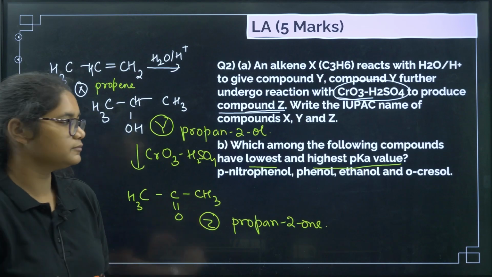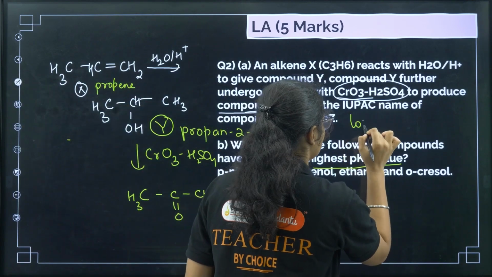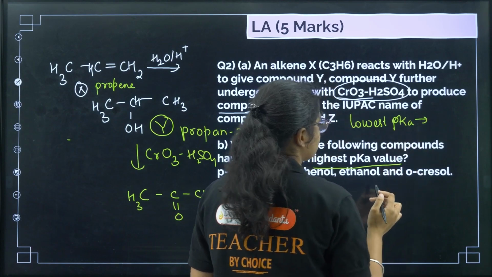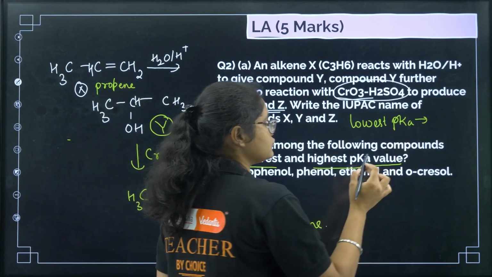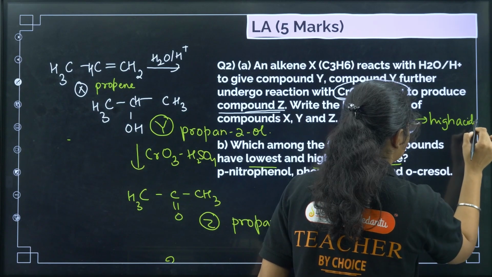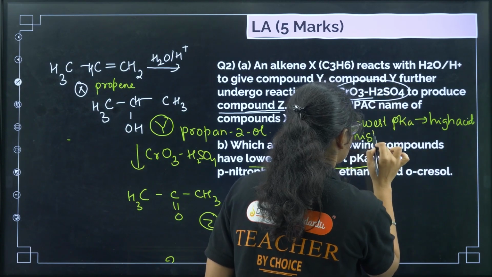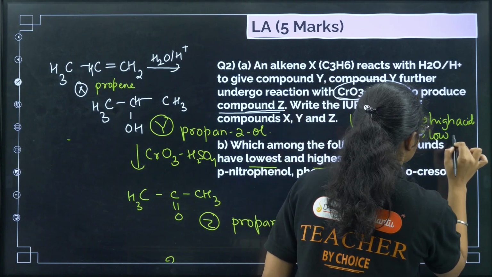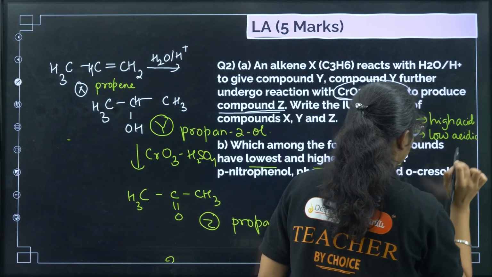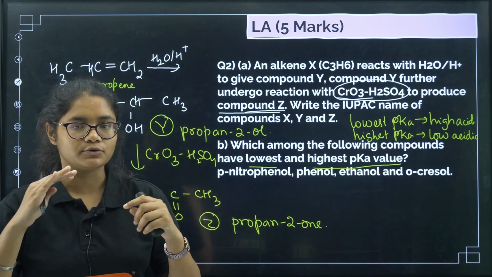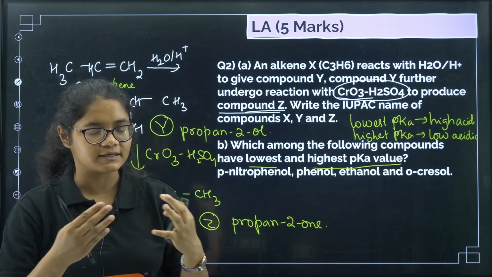Lowest pKa value, so here one thing you should remember: lowest pKa value means it should be highly acidic, and highest pKa value means low acidic. We need to find the most acidic, which will have the lowest pKa value, because Ka and pKa are inversely proportional.